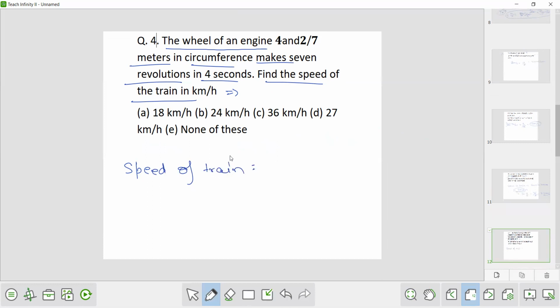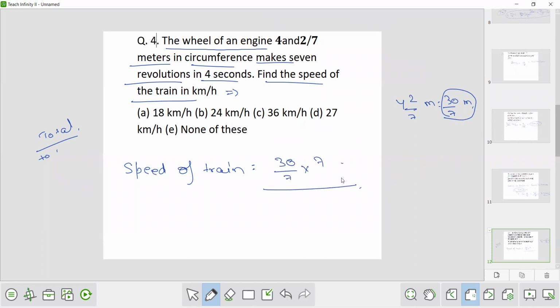So speed of the train means total distance upon total time. So what is the total distance? In one revolution, it covers a distance of 4 whole 2 by 7 meter, that is 30 by 7 meter. So 30 by 7 meter in one revolution. So a train is making 7 revolutions. So 30 by 7 into 7.